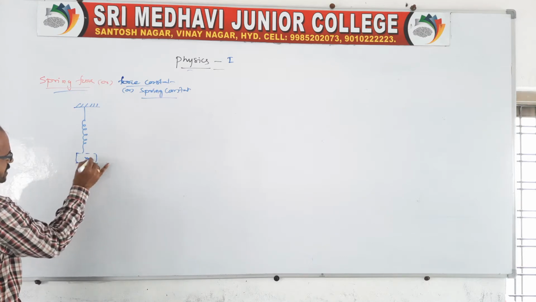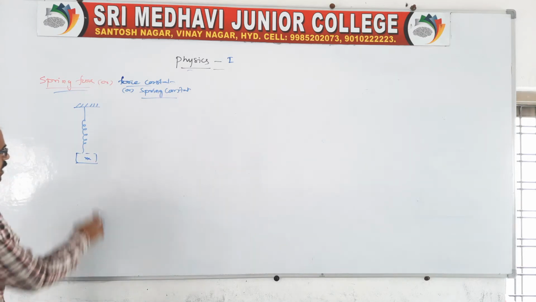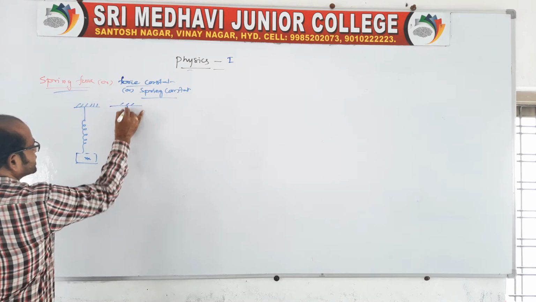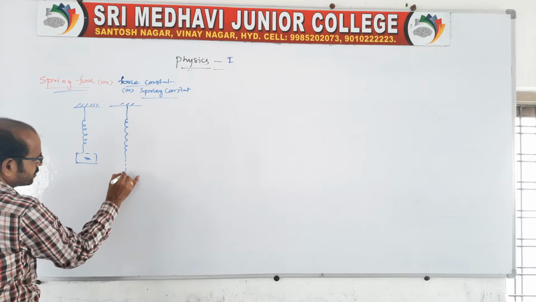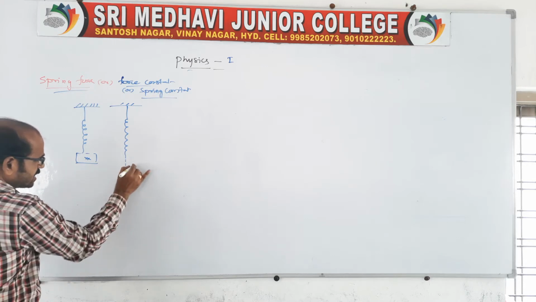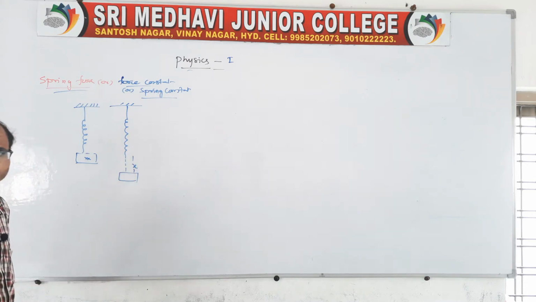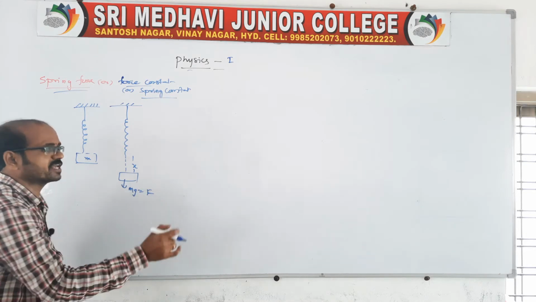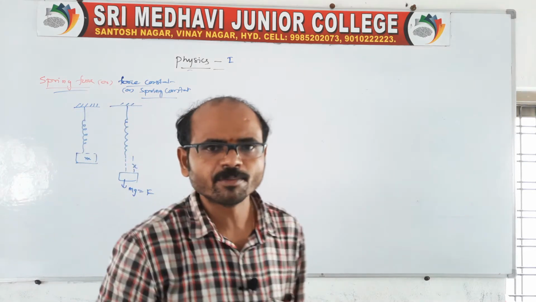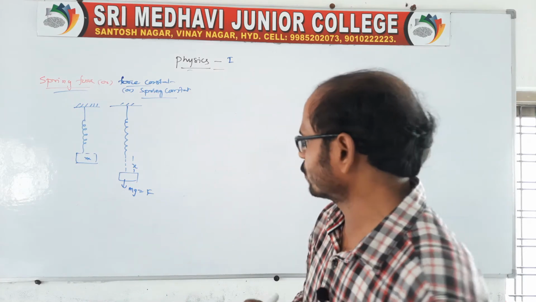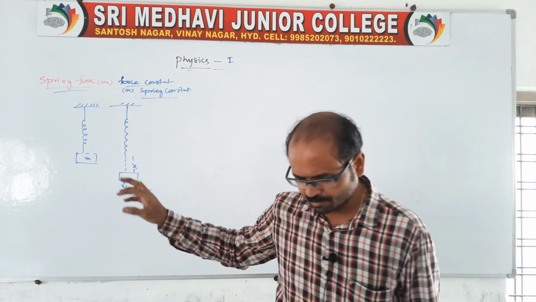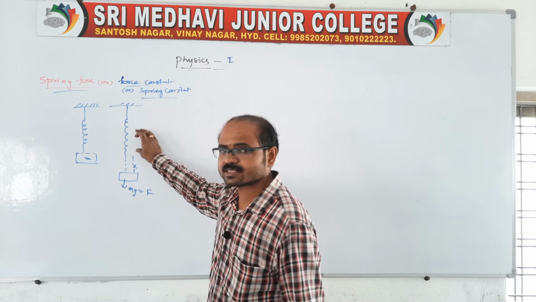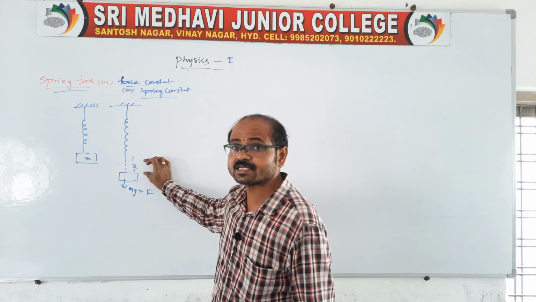Of course, a load is added. So what happens? There must be a load added, no? Therefore, the spring stretches downward like this. There is an extension produced in the spring because of the load applied, or because of the force applied, because of the deformation. There is a force applied, that force we can call a deforming force. Because of the deforming force, it is stretched a little distance, the x distance it is displaced,